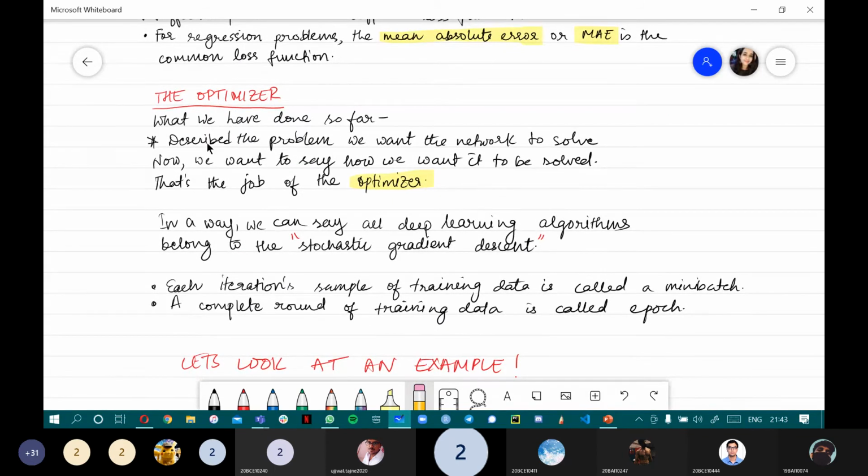What we have done so far is describe the problem we want the network to solve. Now we want to tell the network how we want it to solve it. That is where the optimizer comes in. In a way, we can say all deep learning algorithms belong to the class of stochastic gradient descent.